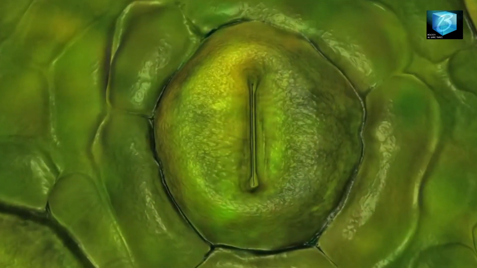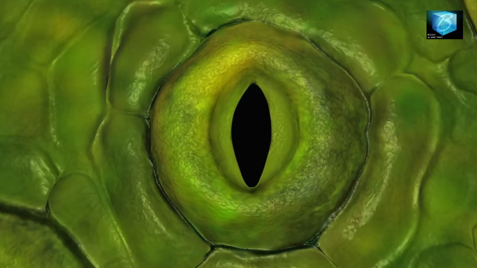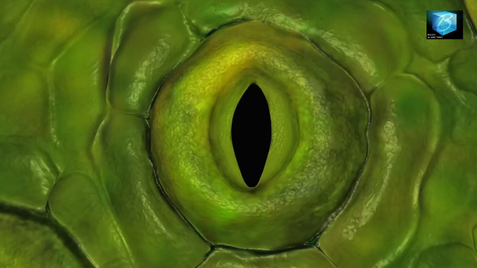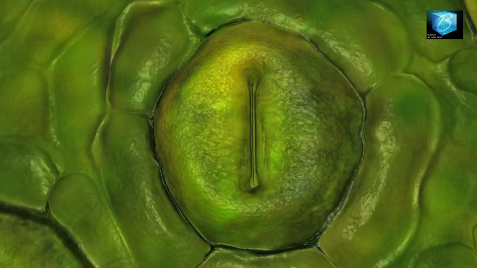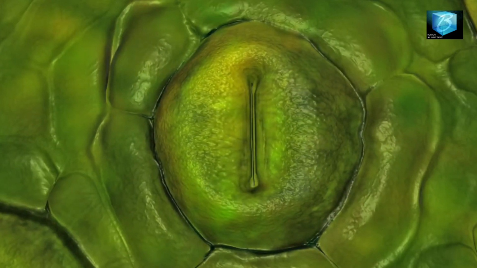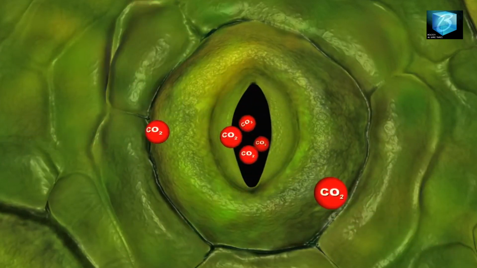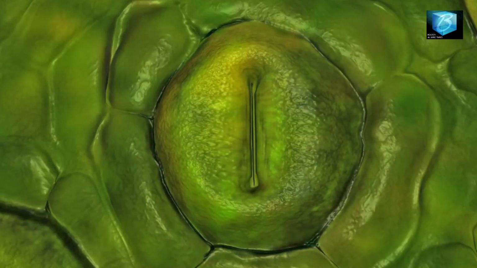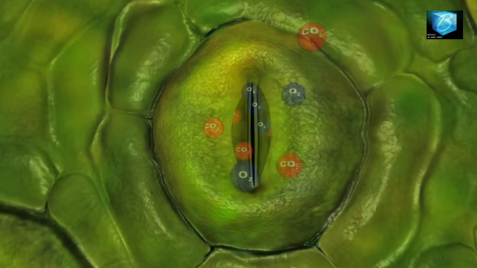The movement of carbon dioxide from the atmosphere into the leaves through the stomata during photosynthesis. Don't forget that plants manufacture their food. Carbon dioxide they need for the production of this food is in the atmosphere. How will it get into the plant? How will it get into the leaves where photosynthesis will take place? It is by diffusion that you have carbon dioxide from the atmosphere entering into the leaves through the stomata for plants to manufacture their food, the food that animals depend on directly or indirectly.